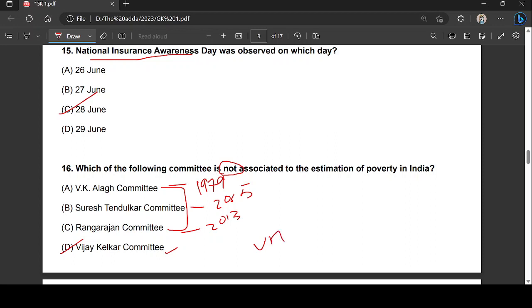Let me write VM Dandekar and N. Rath, 1971. Next question, guys.